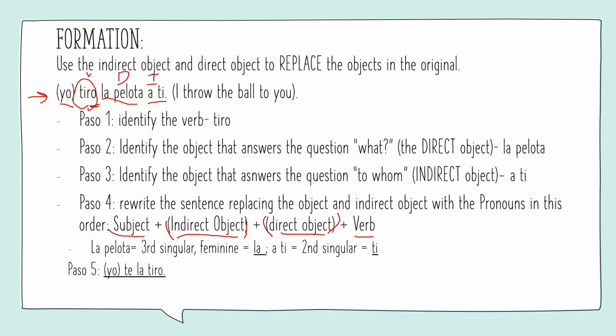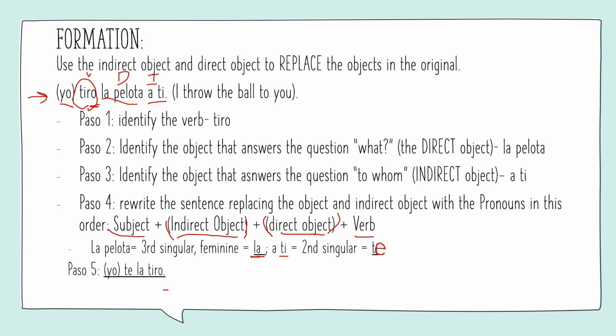La pelota, your direct object, is third person singular and it's feminine, so we choose the pronoun la. So if you need a refresher on those pronouns, they're on a couple slides back. Then for the indirect object, we have a ti. Ti is second person, so we're going to replace it actually with te, not ti. Whoops. Let's just fix that, pretend it never happened.